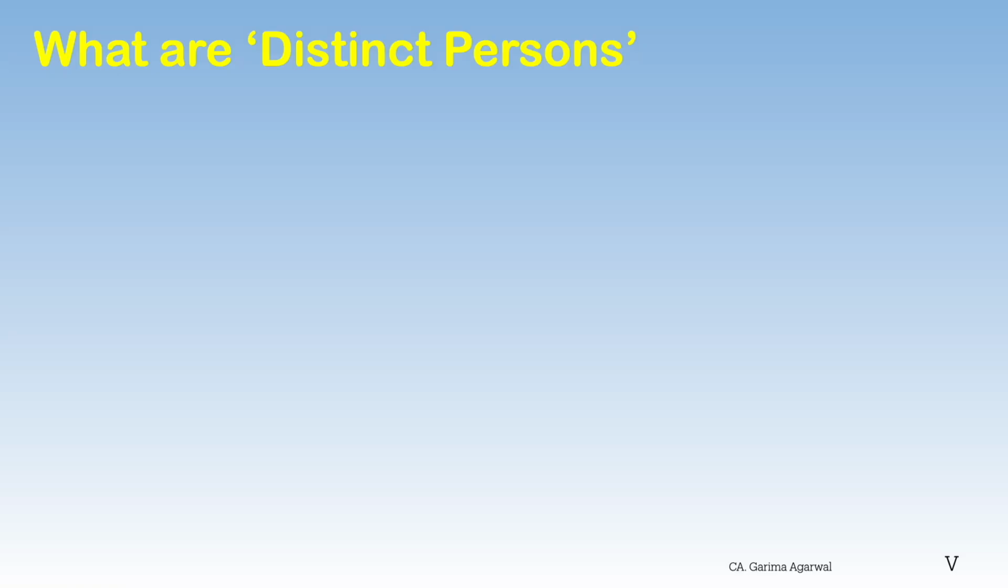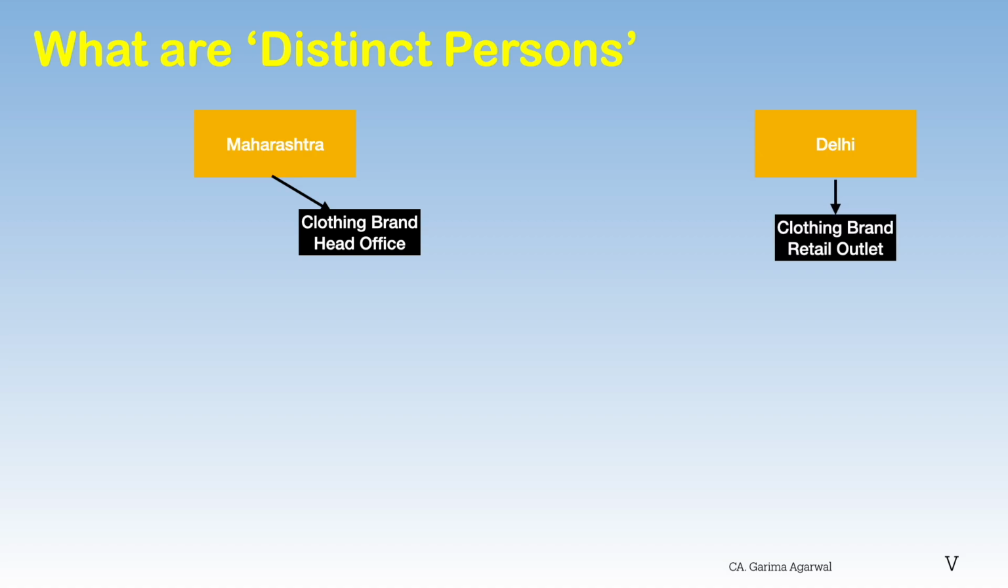Now let's understand what the law means by distinct persons. In GST, registrations are state specific. Imagine you run a thriving clothing brand. You have your main head office registered in Mumbai, Maharashtra. But business is booming, so you need a brand new retail outlet in Delhi. Because they are in different states, they must have separate GST numbers, even though they belong to the exact same company and under one PAN card. The law treats your Mumbai office and your Delhi branch as distinct persons. They are legally separate entities for GST purposes.